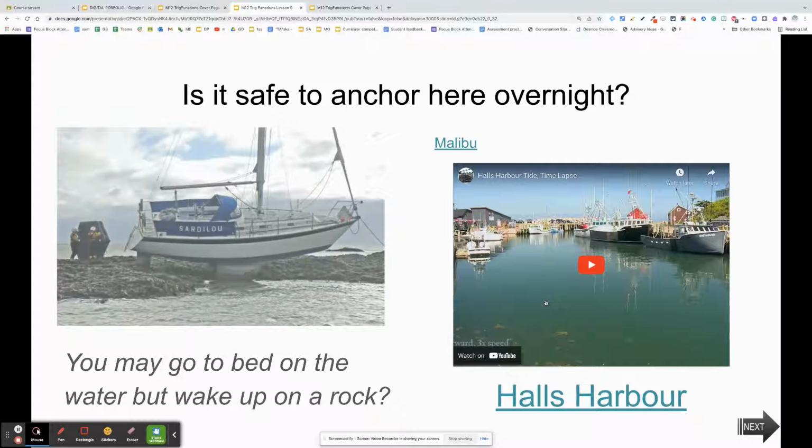Is it safe to anchor overnight? That's the question. Some tides go up and down so high that you could be left on a rock if you don't get out in time.